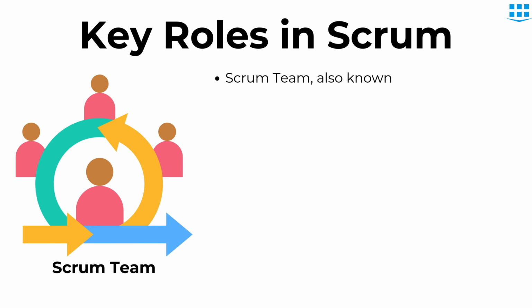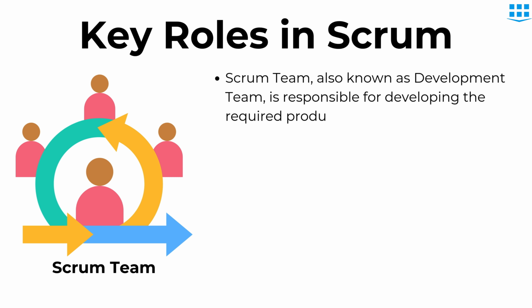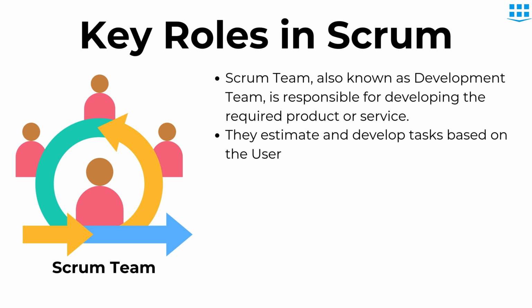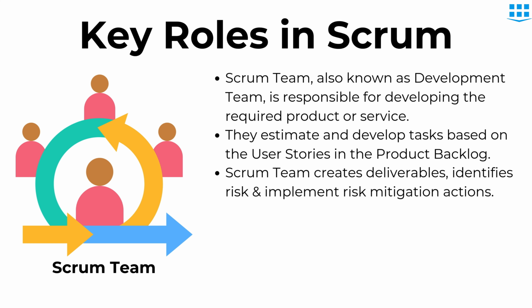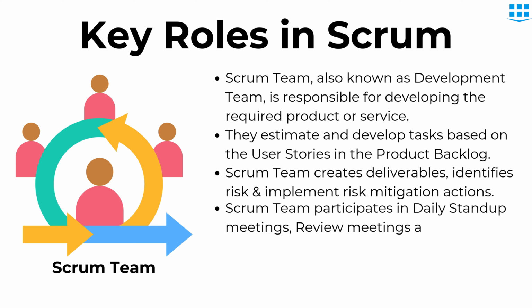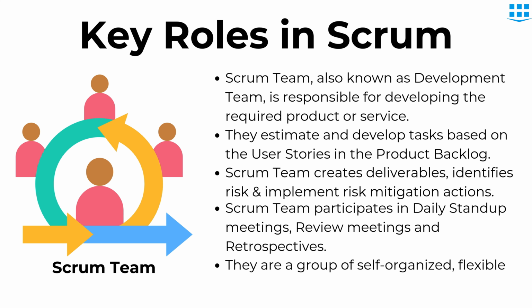Scrum team, also known as development team, is responsible for developing the required product or service. They estimate and develop tasks based on the user stories in the product backlog. Scrum team creates deliverables, identifies risk, and implements risk mitigation actions. Scrum team participates in daily stand-up meetings, review meetings, and retrospectives. They are a group of self-organized, flexible, and highly productive team members.